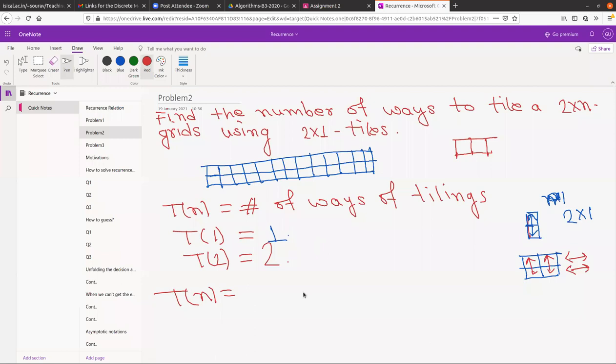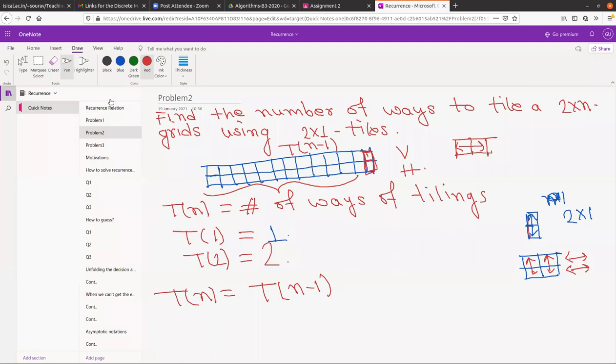Here again we will try to divide the problem into smaller cases. Suppose you have started the tiling from here, with a tile like that. One way is to put it vertically, and another way is to put it horizontally. Suppose you have put the tile vertically. What remains? It remains the tiling of this portion, which is nothing but T n minus 1. So for the first case, you get T n minus 1.